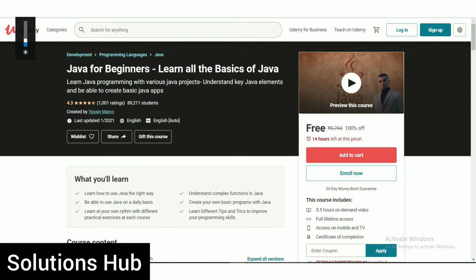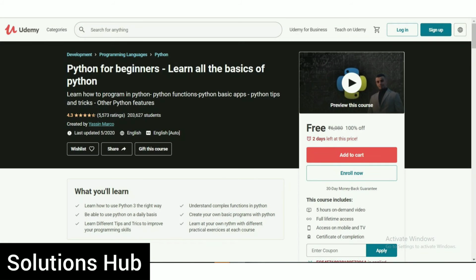Next course is Python for Beginners. Learn all the basics of Python. Learn how to program in Python, Python functions, Python basics, tips and tricks, and other Python features. The rating of that course is 4.3. Already 2 lakh students enrolled, and only 2 days left at this price. This course is completely free, and includes 5 hours on-demand video, full lifetime access on mobile and TV, and you get a certificate of that course at the end. The course link and coupon codes are uploaded on our blog. The link of the blog is given in the description.